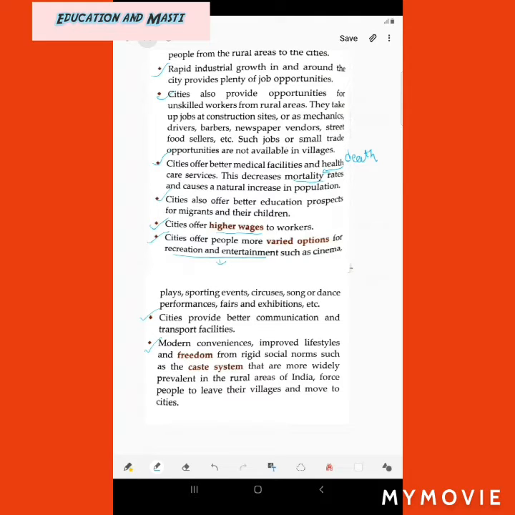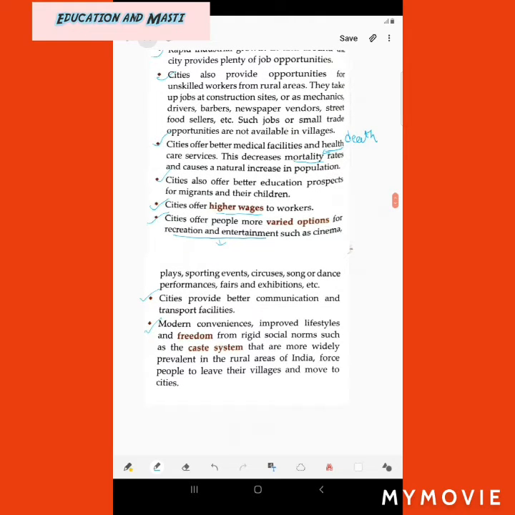Now, conveniences means accommodations, like a convenient, luxury house. Improved lifestyle and freedom from rigid social norms, such as the caste system. Here, what it is telling is that when we move from rural areas to urban areas, we get more comfortable, we get more luxurious items, our lifestyle improves, and we are free from rigid social norms, meaning the caste system.